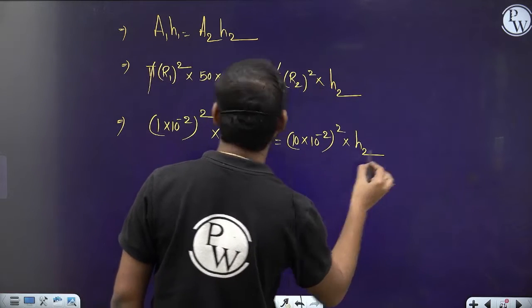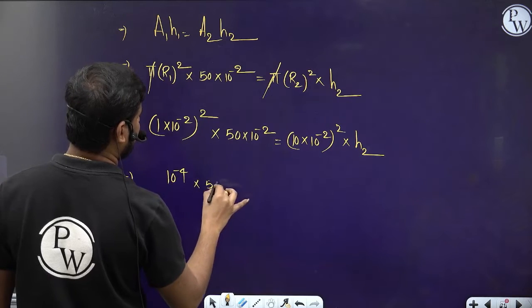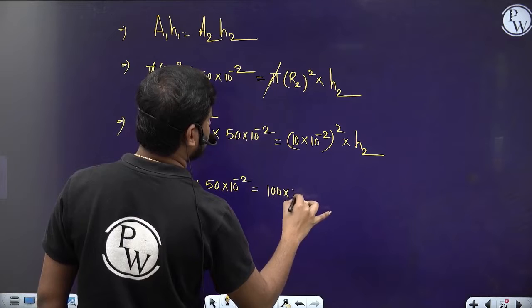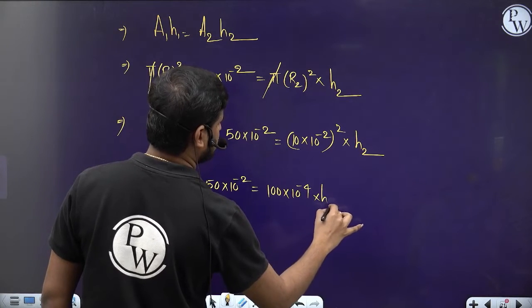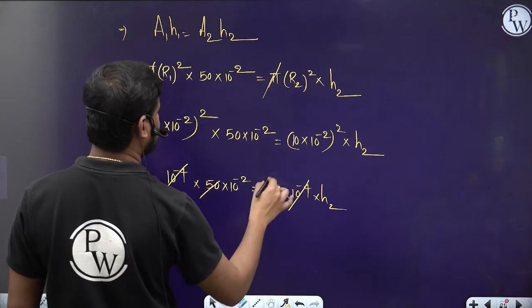So let's calculate H2 now. We have 10 to the power minus 4 into 50 into 10 to the power minus 2, which equals 100 into 10 to the power minus 4 into H2. The 10 to the power minus 4 terms cancel.